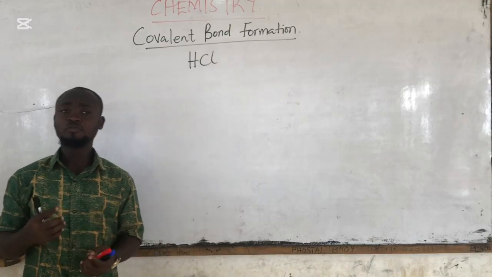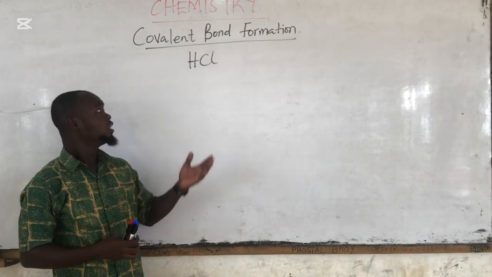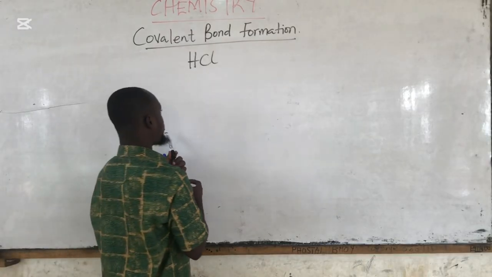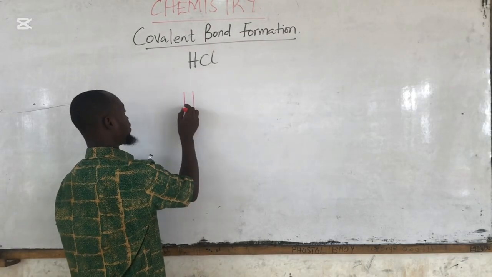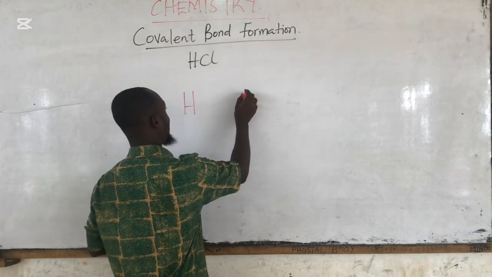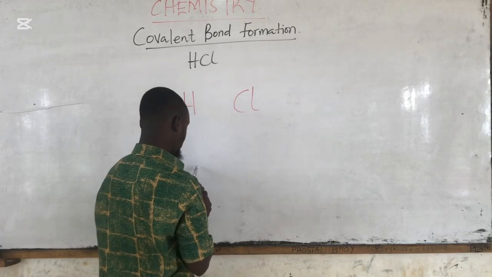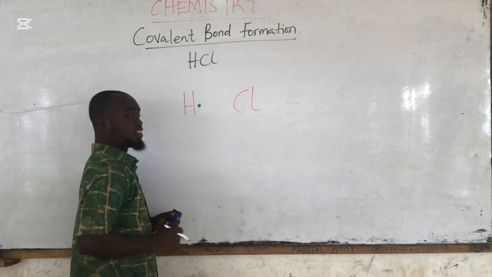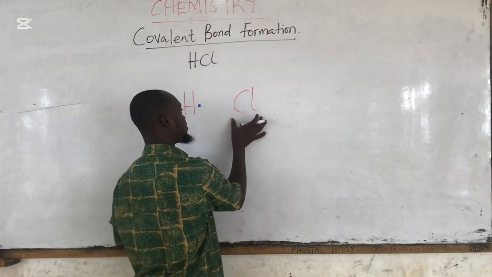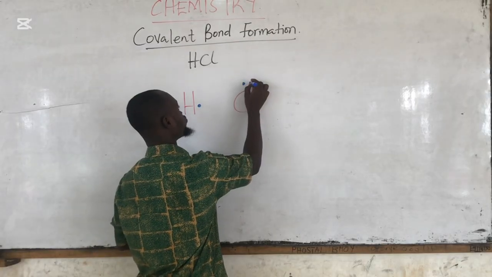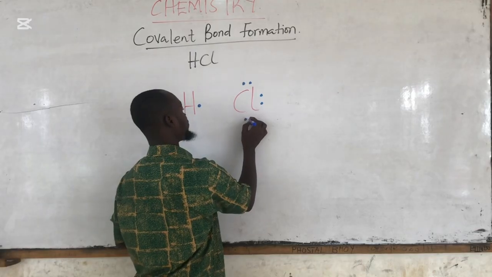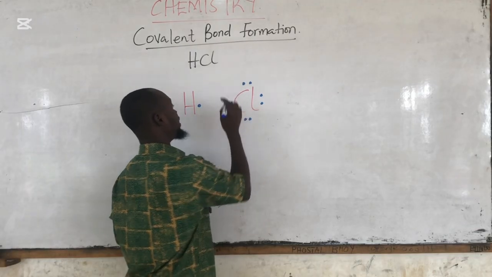So first of all, we are going to write the Lewis dot symbol for each of these elements. So I have hydrogen, and then I have also Cl. Then hydrogen has only one valence electron, but for Cl, we have 2, 3, 4, 5, 6, and then 7.